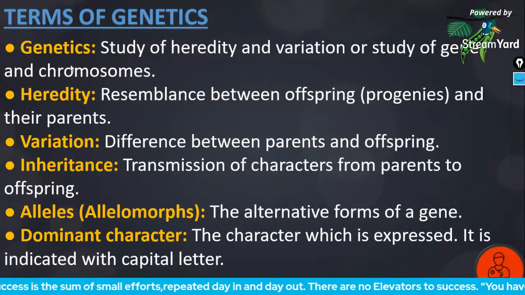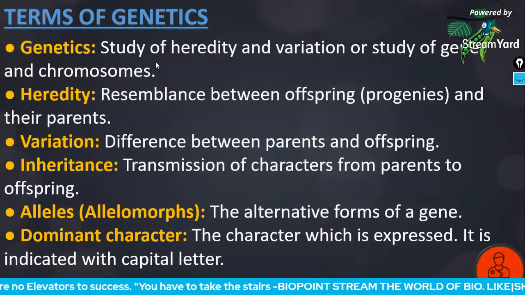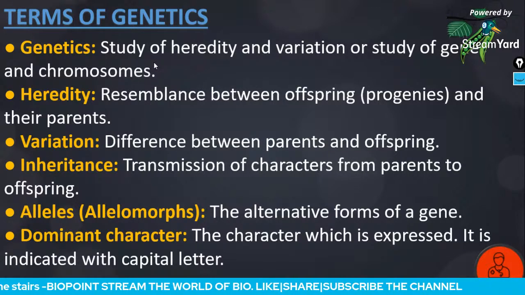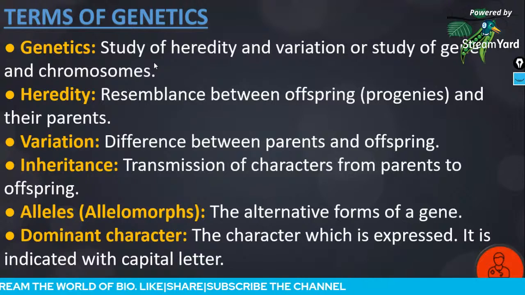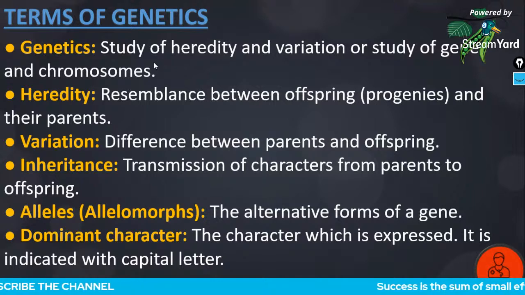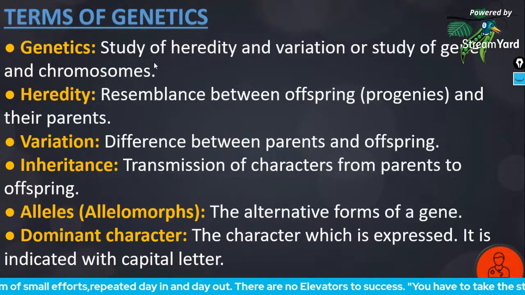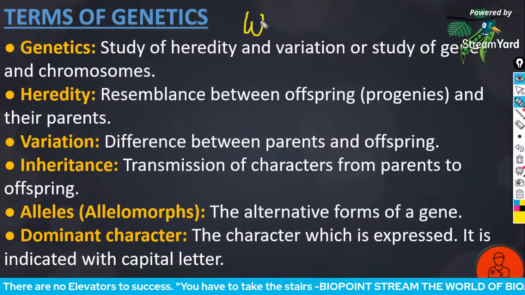So genetics is the study of heredity and variation, or the study of genes and chromosomes. Heredity is the resemblance between the offspring and their parents. Variation is the difference between the parents and the offspring. Inheritance is the transmission of characters from parents to offspring. Alleles are the alternate forms of a gene. Dominant trait is the character which is getting expressed in the progeny or the offspring.